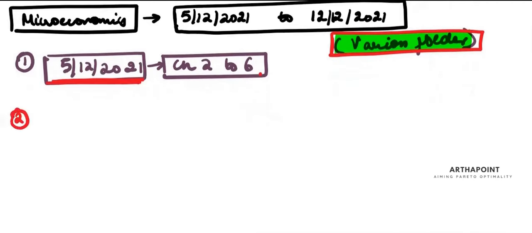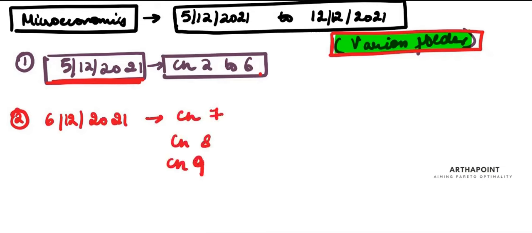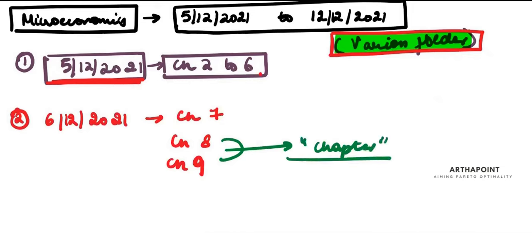Then, on 6/12/2021, you will cover chapters 7, 8, 9. Last year, we had a question from this chapter, and I'm expecting a question on index numbers to be asked this year.